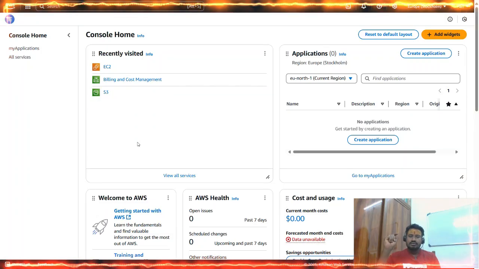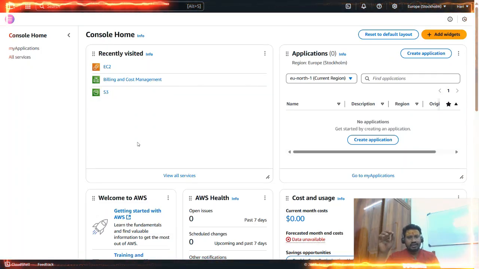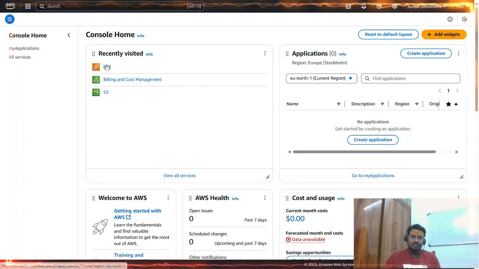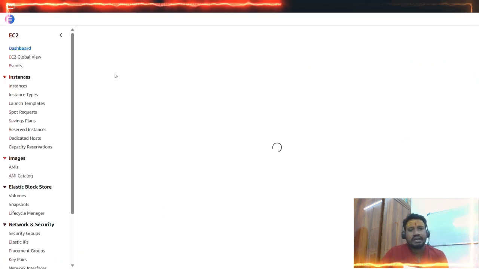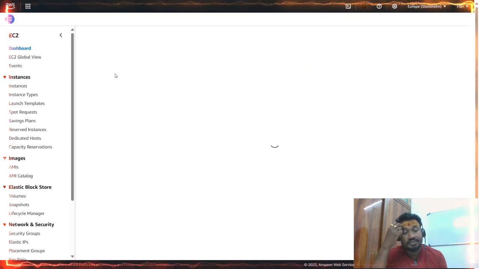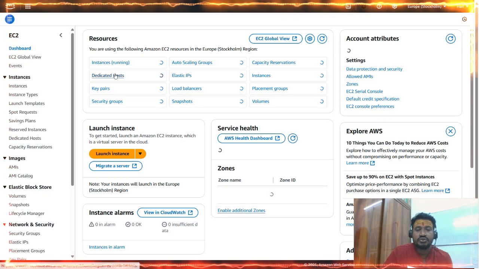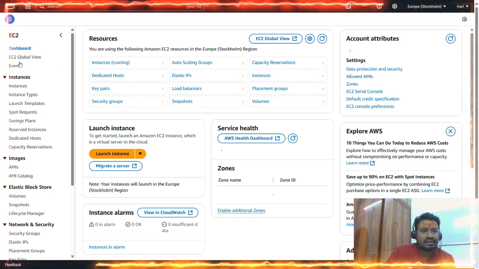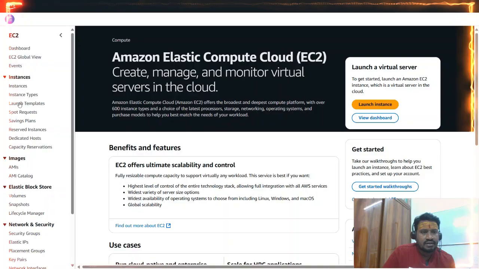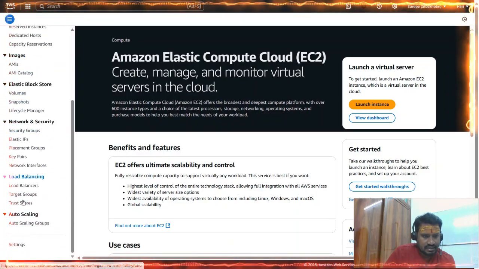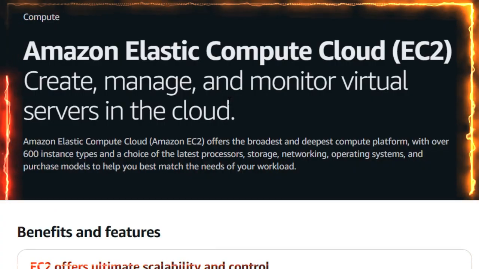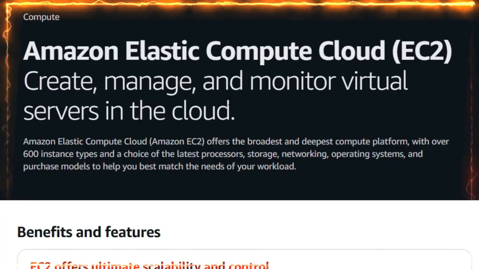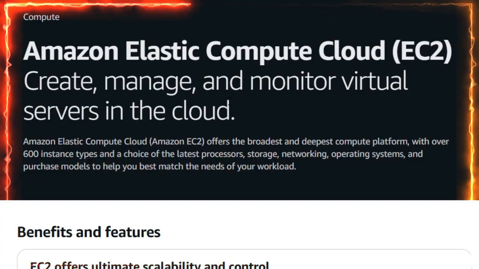Once you are signed into AWS, here you have to select EC2. If you click this, we will be redirected to the EC2 setup process. As you can see here, these are the different options provided by EC2. As per the definition of AWS, Amazon Elastic Compute Cloud, EC2, creates, manages and monitors virtual servers in the cloud.